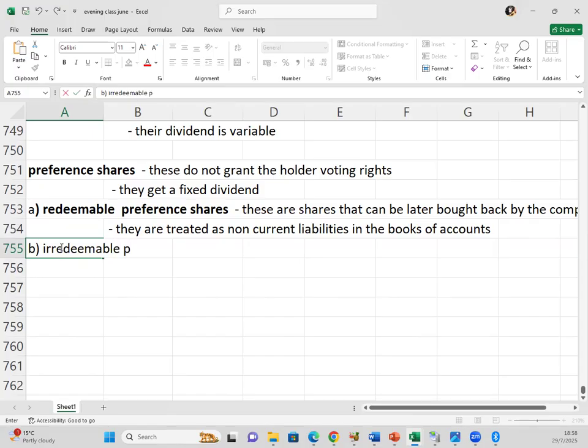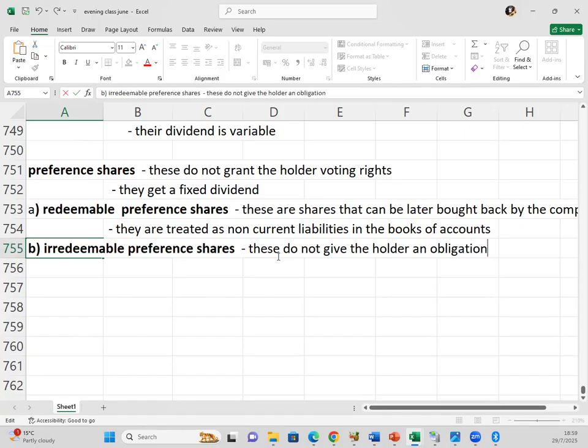The irredeemable preferences do not give the holder an obligation to repay.